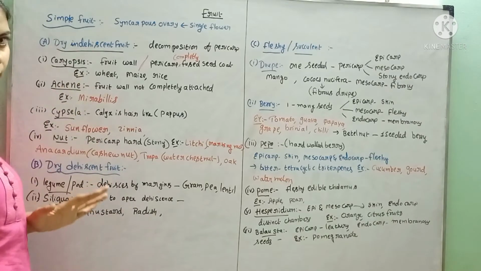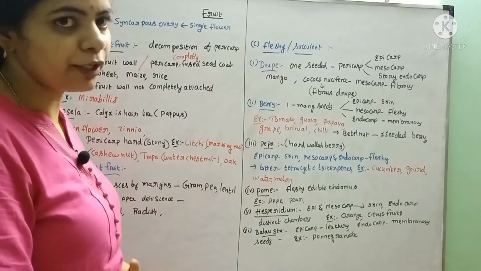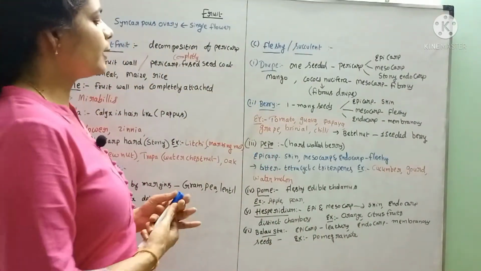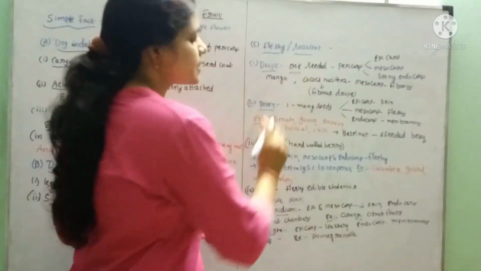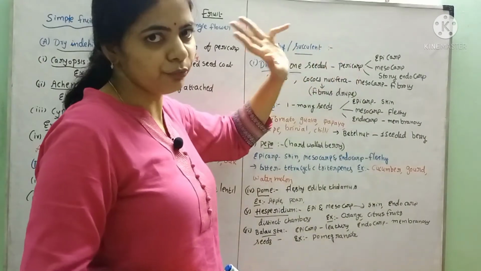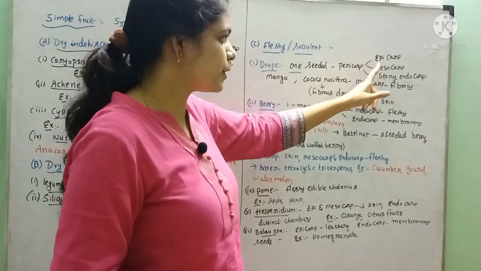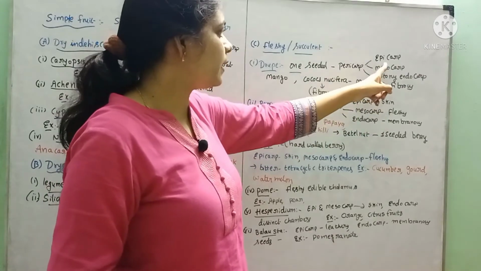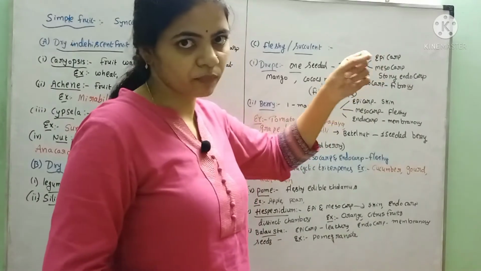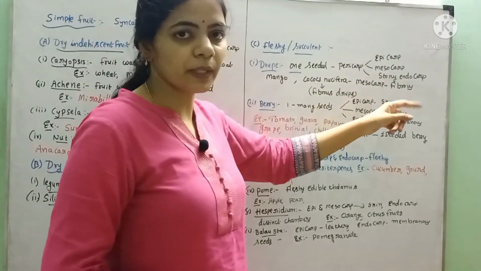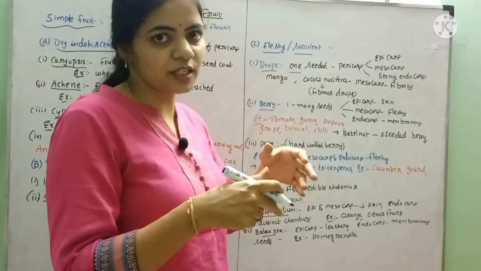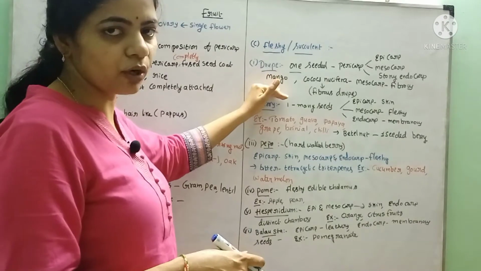This is about dry fruits. If we see the fleshy or succulent fruits, there are many examples. The first one is drupe. A drupe is one-seeded; only one seed is present. The pericarp is differentiated into three layers: epicarp, mesocarp and stony endocarp. In the example of mango, the epicarp is the skin, the outer layer, the mesocarp is juicy and fleshy, and the endocarp is stony and hard.